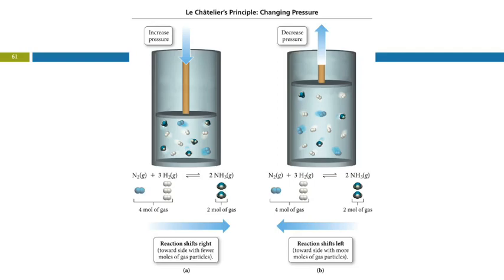It's a little bit like carpooling. Over here, we have 4 cars going, and here we have 2 cars going. If things are very congested, then people are more likely to carpool, right? If there's no problem with traffic, then people are like, oh, I'd rather bring my own car. So by shifting to the right, we can make things more compact. There are fewer particles, fewer vehicles. There's still the same number of atoms, the same number of people, but now they're packed into 2 cars instead of 4 cars.